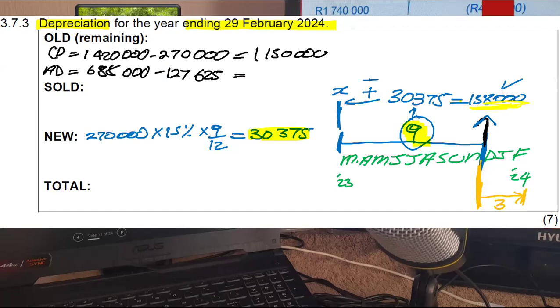Now, whatever we're left with will just be of the old. So we do have the cost of the old, which is 1,150,000. Now we're going to take 688,000 minus 127,625. We will have accumulated depreciation of the old as 560,000 Rand. No, 560,375. Put it into your calculator.